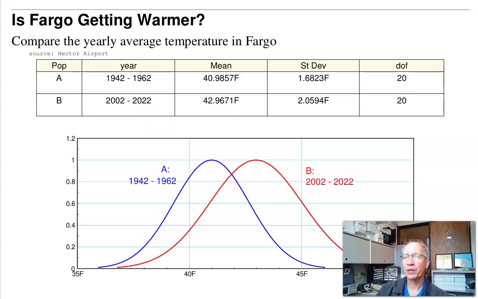If I do that, grab the 21 years of data, find the mean, find the standard deviation, degrees of freedom, and sample size minus 1. Compare these two populations. So here's what the PDFs look like. This is a normal distribution centered at 40 degrees, spread of 1.6 standard deviation, and a normal distribution centered at 42.9 degrees, standard deviation 2.05. On average, B is warmer than A.